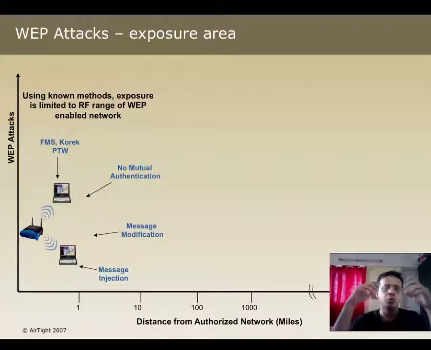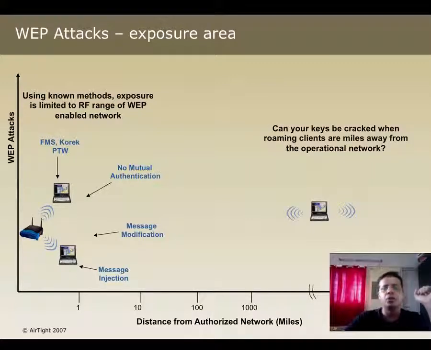So nobody had really fathomed that you could actually go ahead and try and crack a WEP key or do something malicious far away from the authorized network, right? And I think this was one of the first client-side attacks, apart from, of course, the whole hotspot attack, which targeted clients which were roaming. So the question really is, is it possible to crack the WEP key of a client which is roaming, which is far away from the authorized network, right? Now, how do we go about this problem?